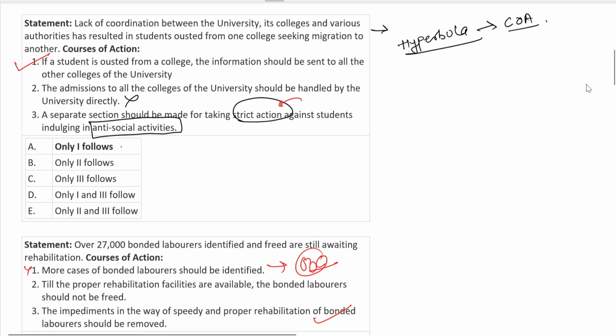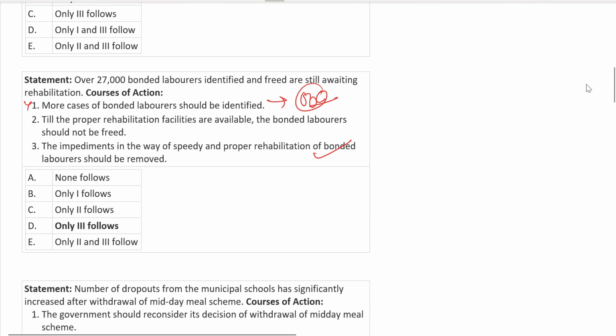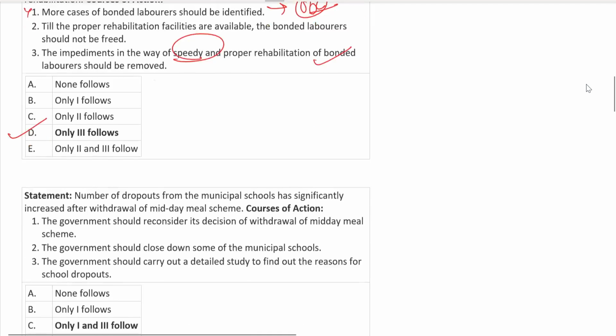So this should be your answer, because the problem is that the rehabilitation is still awaiting. So by default the solution will be to speed it up. So speedy is the answer. So yeah, only the third will follow. All right, great. Let's move ahead.